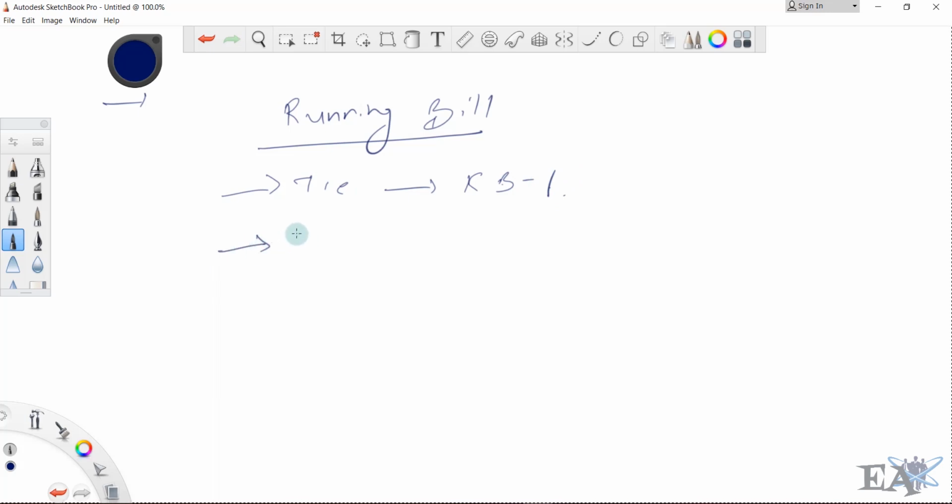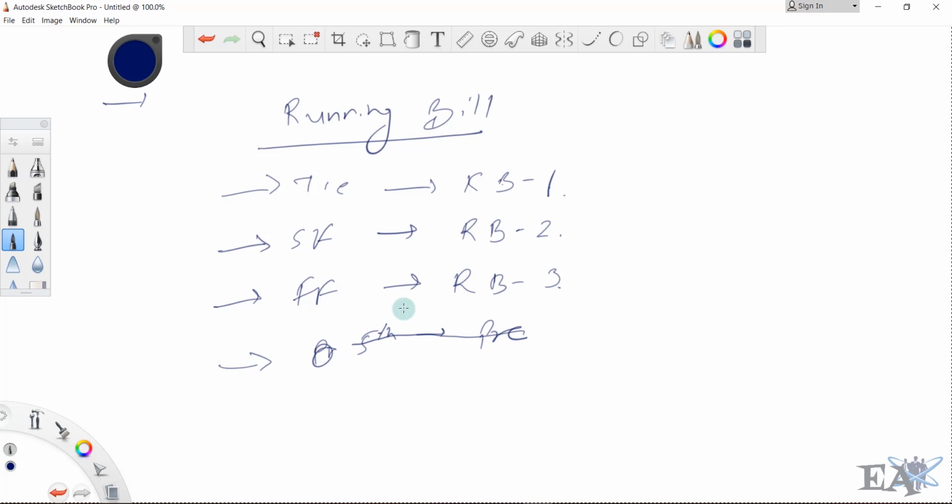After he completed the second floor, he presented the second running bill. This is called RB2 or the second running bill. Similarly, after completion of the fourth floor, if he presents the running bill, it is called RB3. And then there is the pre-final running bill. Suppose there are only 6 floors, and after completion of the 5th floor, he presents the bill. It is called the pre-final.